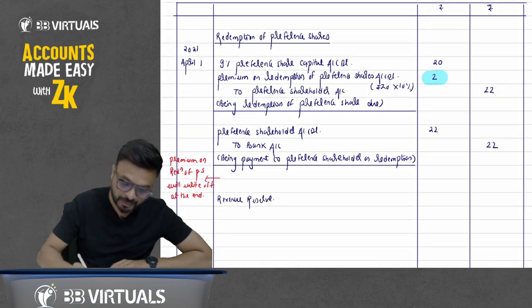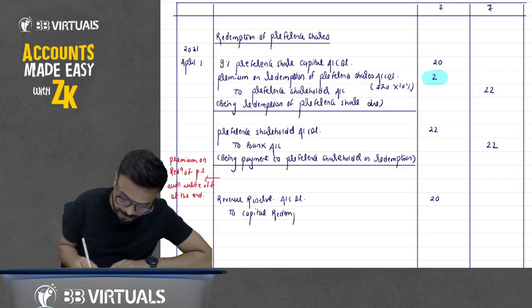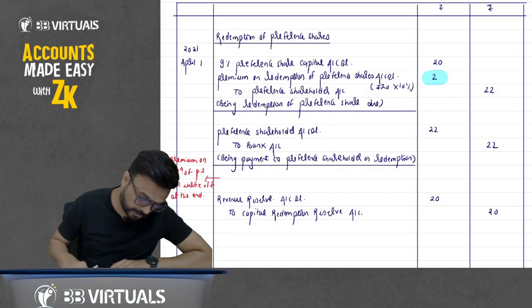The revenue reserve account debit 22 to capital redemption reserve account 20.